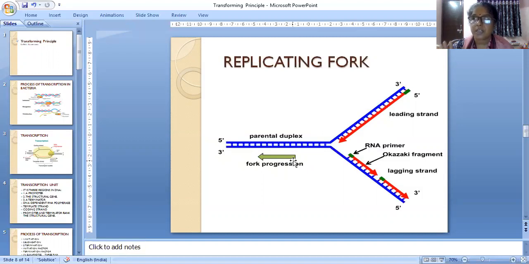Now the next one is transcription. It's a very lengthy topic, so I cannot include some portion of it in this video. I will say it in that video only. And see the replicating fork one more time.